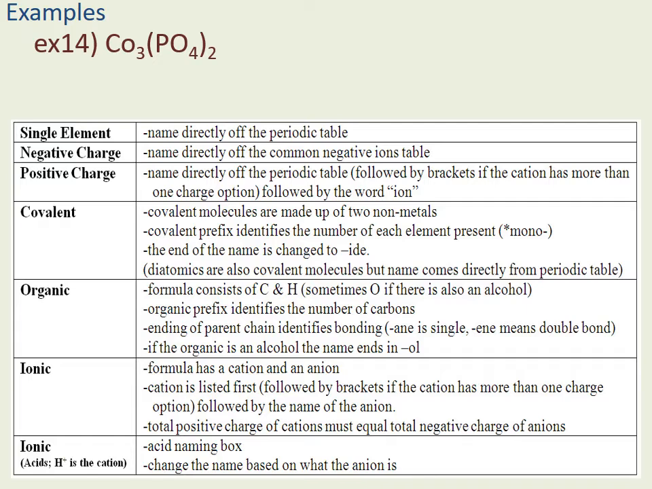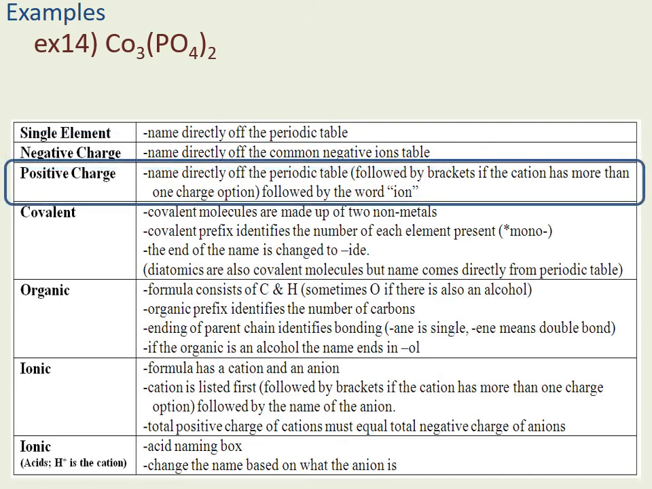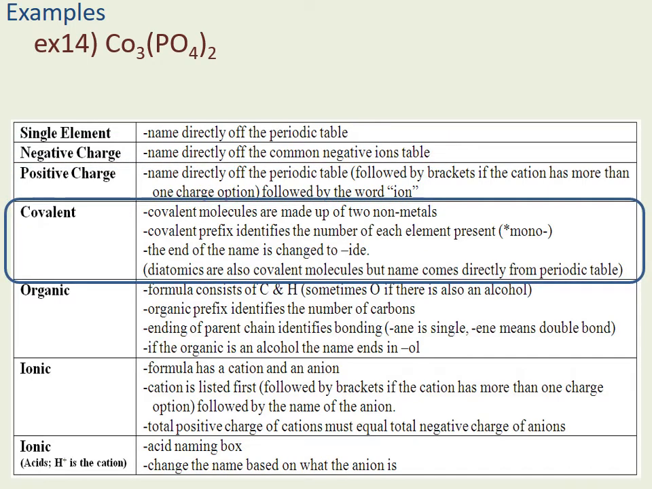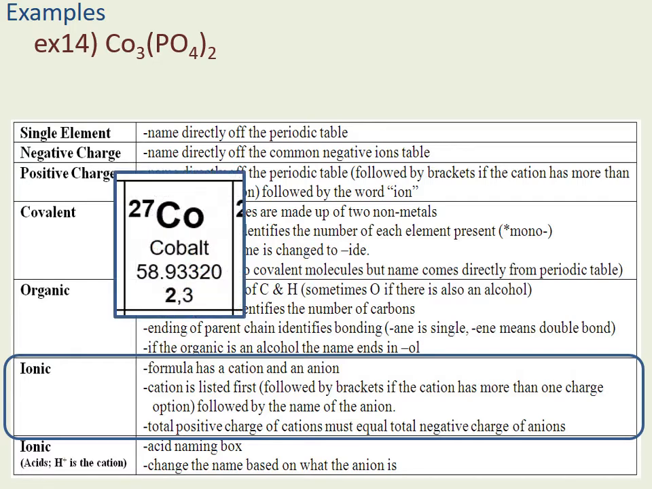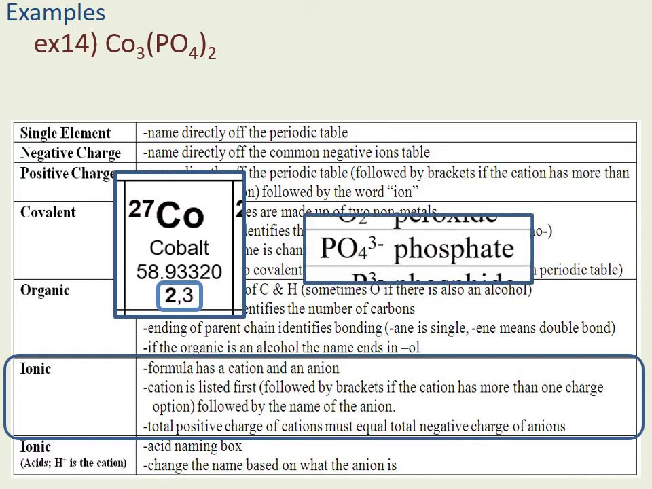Example 14, Co3(PO4)2. Not a single element. I don't see a negative charge or a positive charge. Can't be covalent because we definitely have more than 2 elements there. Not organic because we don't have carbon, so it must be ionic. So I have a cation, which is positive, followed by an anion, which is negative. The cation is listed first, and it's followed by brackets if the cation has more than 1 charge option. So I look up cobalt, and I see I will need a Roman numeral because it has more than 1 charge option. That will then be followed by the anion, which again is PO4, which is phosphate with a -3 charge.